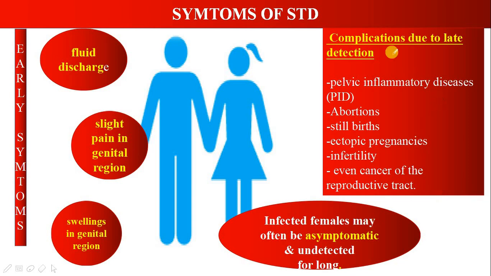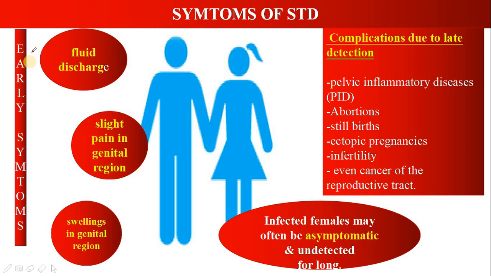Complications that occur due to late detection include a disease called pelvic inflammatory disease, and abortions. If a female is pregnant and has a sexually transmitted disease, she can undergo abortions. There can be stillbirths and ectopic pregnancies. Ectopic pregnancies take place outside the uterus, most of the time in the fallopian tube. And infertility, which is a topic we'll deal with next after sexually transmitted diseases, and even cancer of the reproductive tract. So these are all the complications of STD.